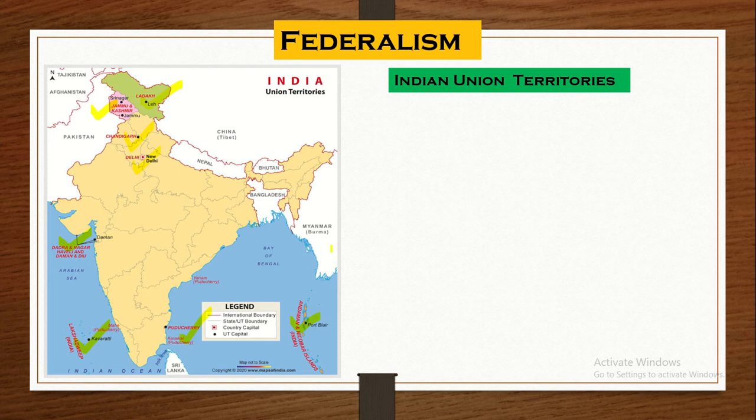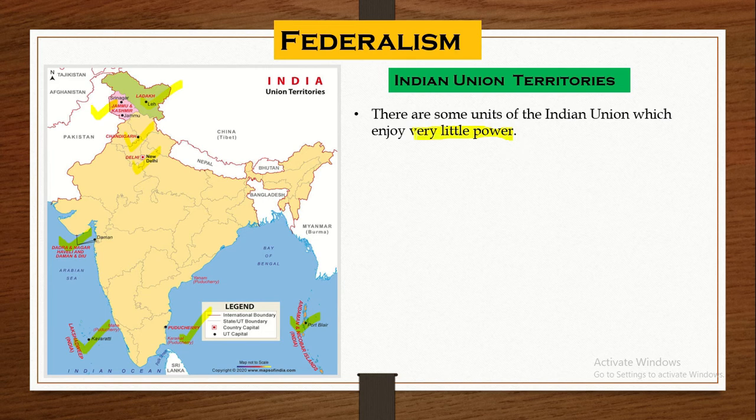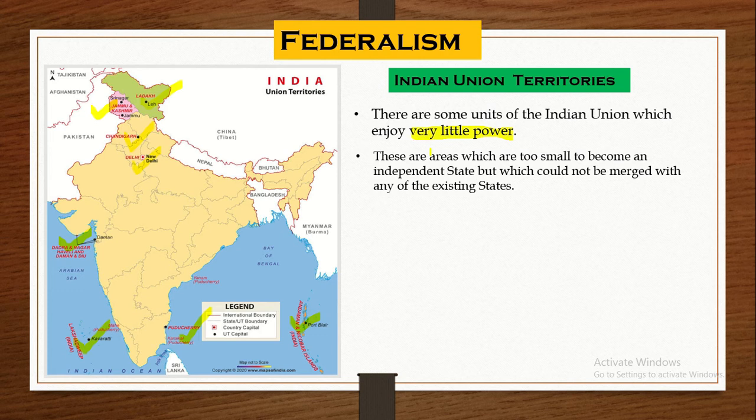So now let us learn how the administration happens here. You can see here there are some units of the Indian Union which enjoy very little power. They don't have a very good amount of power in the administration because these areas, the Union territories, have too small an area.